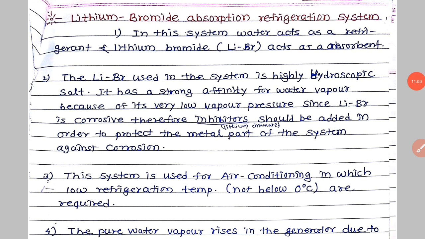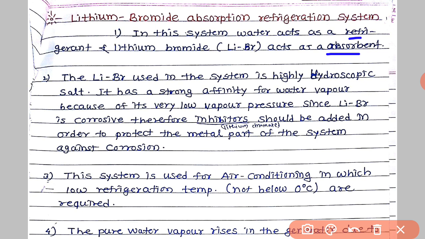Now see here, in this system water acts as a refrigerant and lithium bromide acts as an absorbent. So water is the refrigerant and lithium bromide is the absorbent. So we can get temperatures above 0 degree centigrade for the air conditioning unit, 1 degree and above. We cannot go to 0 degree or below, because the refrigerant used is water.